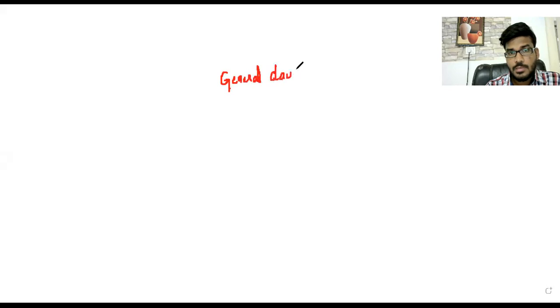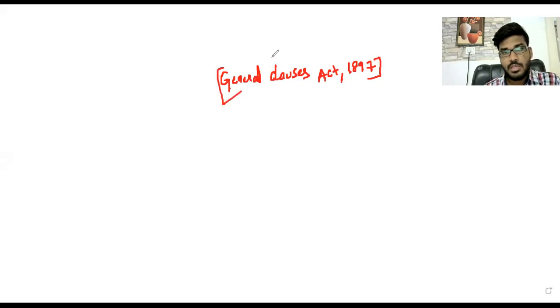Sanjay, we have started with an act. The name of the act is called the General Clauses Act, 1897. I'm revising what we had discussed earlier. So, General Clauses Act 1897. This is our concept.